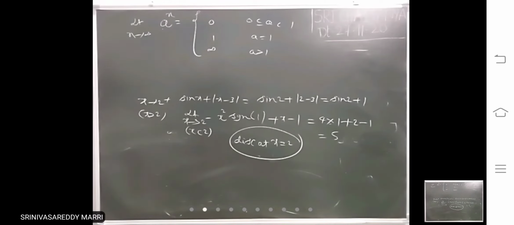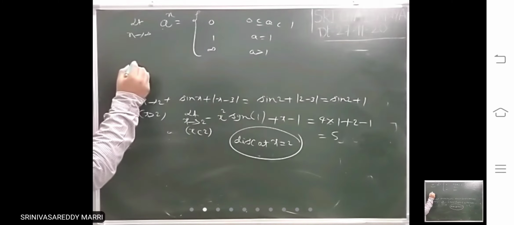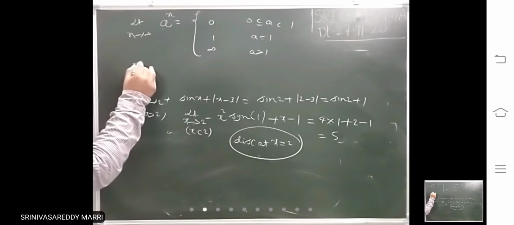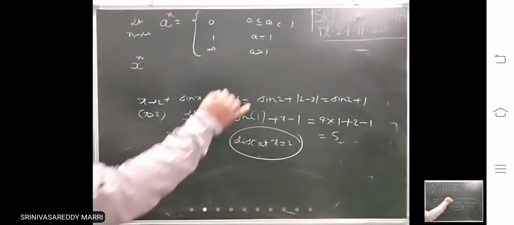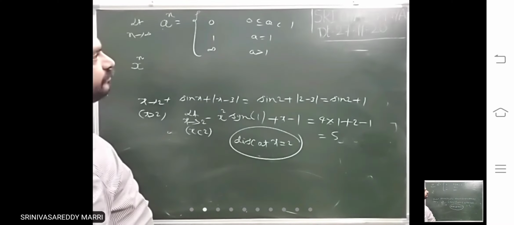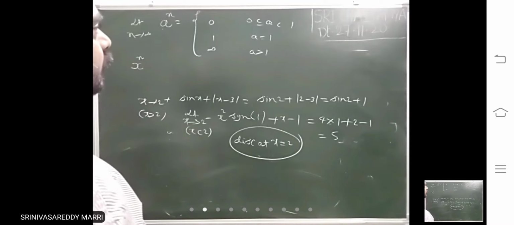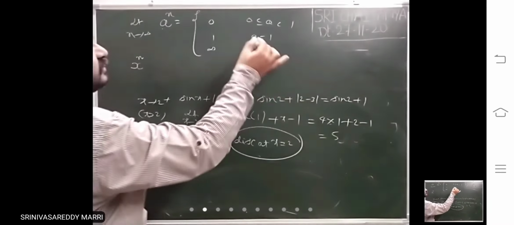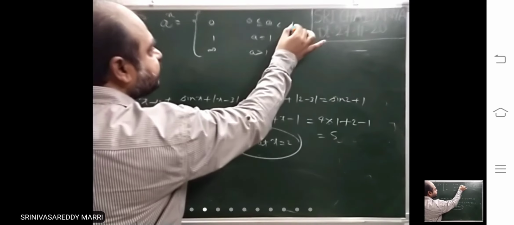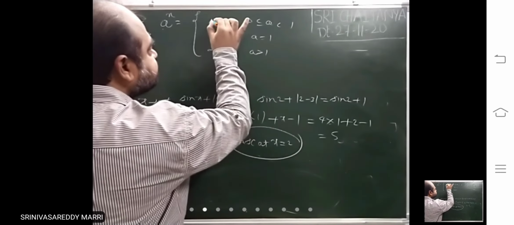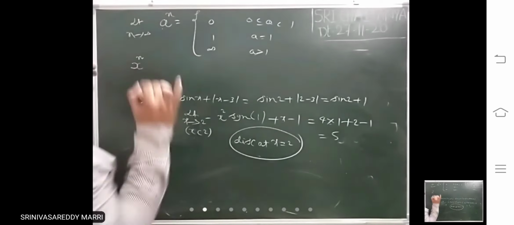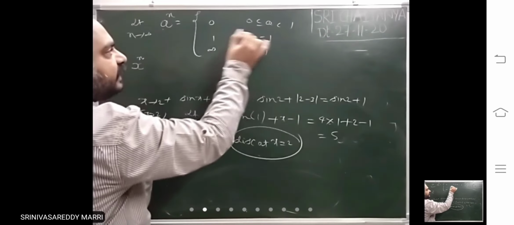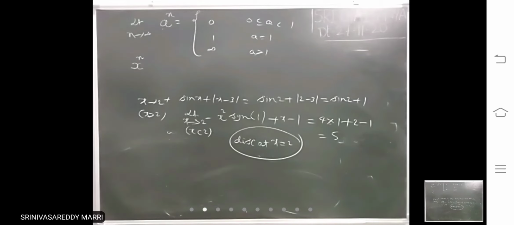Now look at. Suppose x power n is there. Look at here, if you check the continuity of this function at 1, 1 minus is what? Limit 0. 1 plus is what? Infinity. At 1 it is 1. Therefore, at 1 it is discontinuous.